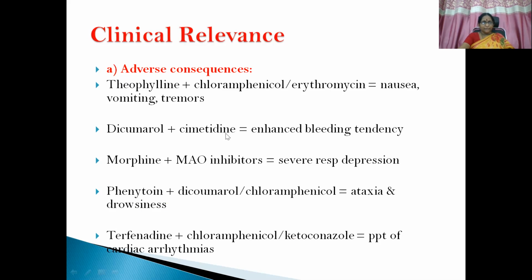Similarly, cimetidine, an enzyme inhibitor, combined with dicumarol, enhanced bleeding tendency will result. MAO inhibitors combined with morphine, severe respiratory depression will be the result. Chloramphenicol, an enzyme inhibitor, combined with phenytoin, giving rise to ataxia and drowsiness, and chloramphenicol or ketoconazole, enzyme inhibitor, combined with terfenadine, precipitation of cardiac arrhythmias. So the adverse effects of all these molecules will be predominantly seen with enzyme inhibition.